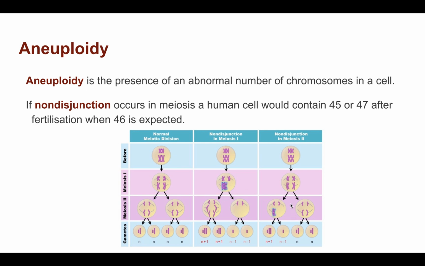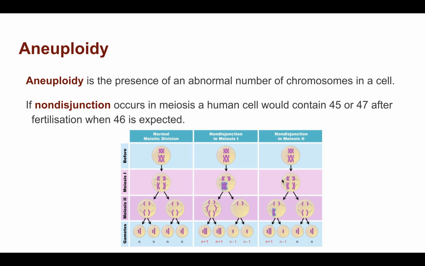If it was a fault at meiosis 2, so in meiosis 1, homologs lined up in the center, anaphase 1, the homologs got pulled to either end of the cell. Meiosis 2, the chromosomes line up across the center. Sister chromatids separate to either end, and in this one, sister chromatids didn't separate. Okay, so this is what should have happened.